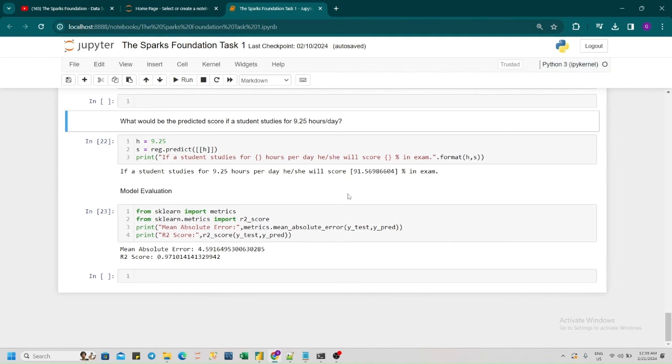And this is the model evaluation. We are using two performance metrics for the model evaluation: first is the mean absolute error, and the second is the R-squared score. We are getting a high R-squared score of 0.97, which is a good score, and basically it tells us that the model is explaining 97.1% of the data.